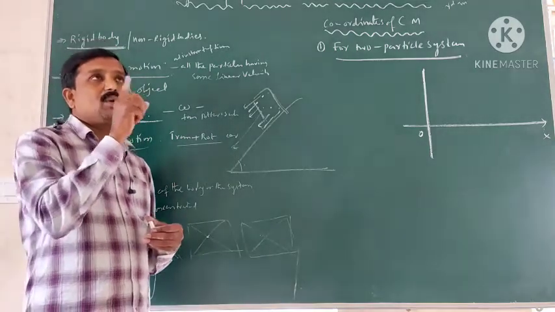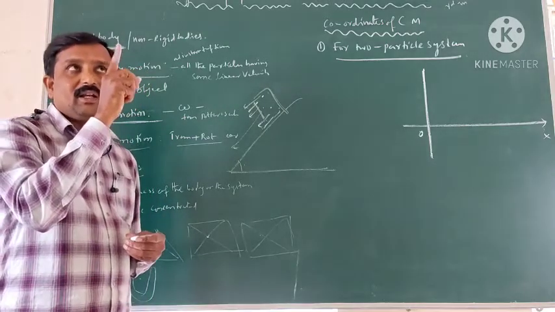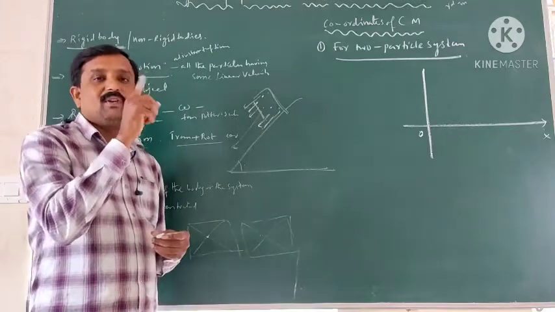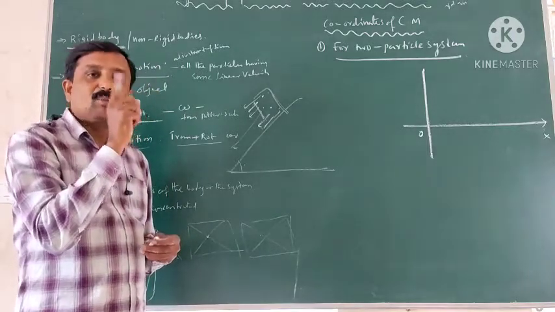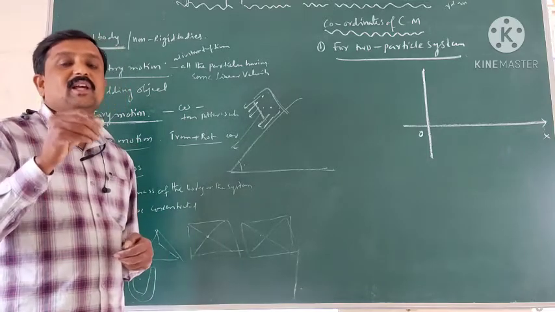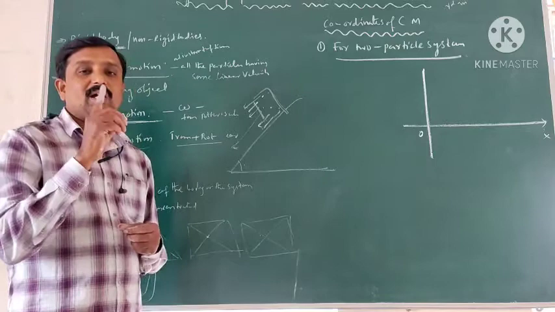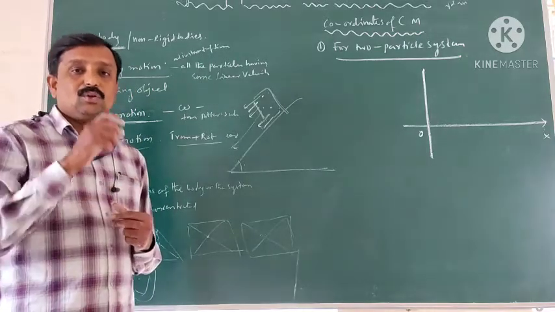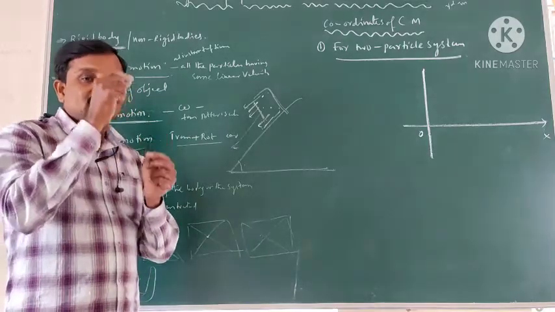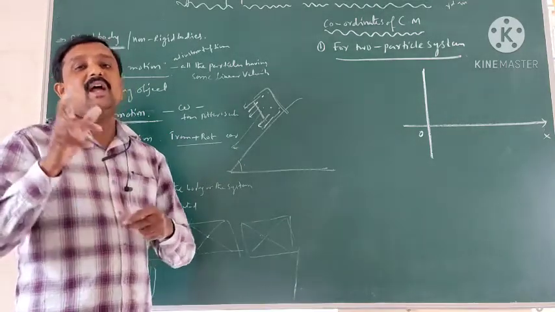The fan is rotating with a rod. The rod is a real axis. It is rotating about the rod in a circular path. Sometimes it is an imaginary axis. The moon is rotating around the earth. Between the moon and earth, the connecting axis does not appear. That is called an imaginary axis.